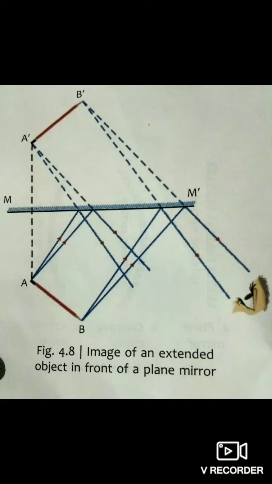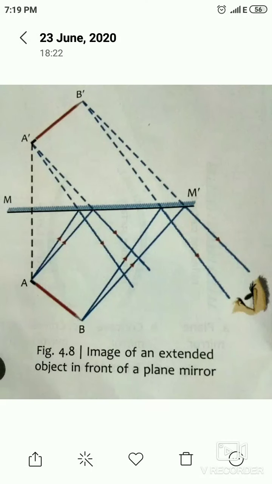For the top portion of the pencil and the bottom portion of the pencil, you separately draw the same lines drawn as in the earlier one, and after that join the line A dash B dash, and you will get the image. The distance of the image from the mirror will be the same as that of the object from the mirror. It has also been proved in the earlier experiment.